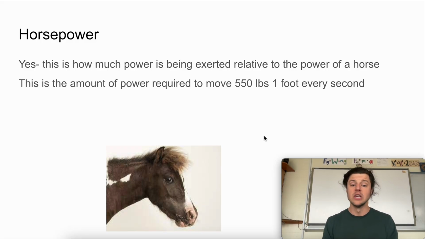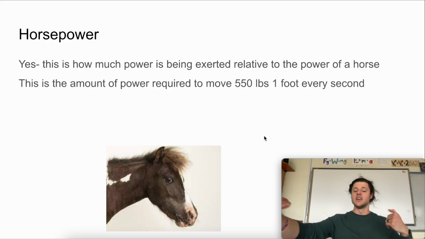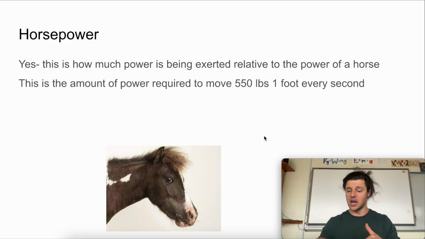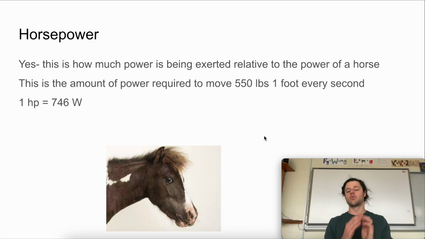So we can think in the imperial system of measurement what this equates to, which is that 1 horsepower is moving 550 pounds 1 foot every second. If you exert that amount of force over that amount of distance over this amount of time, 1 second, then you get a horsepower. And of course, we can convert that back into our metric system of units, which is 1 horsepower equal to 746 watts.